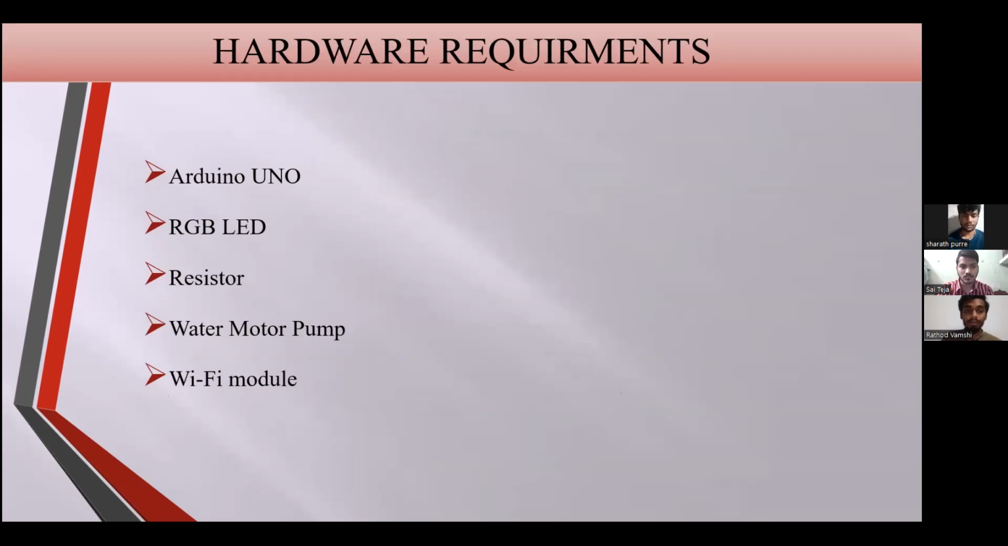Now the hardware requirements are Arduino Uno, RGB LED, resistor, water motor pump, and we use a Wi-Fi module.